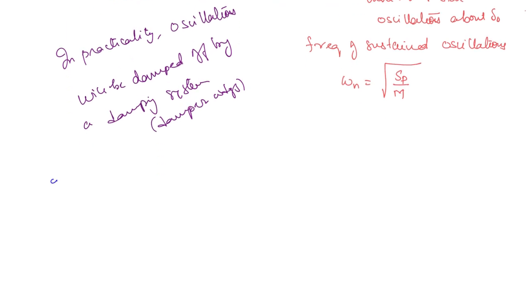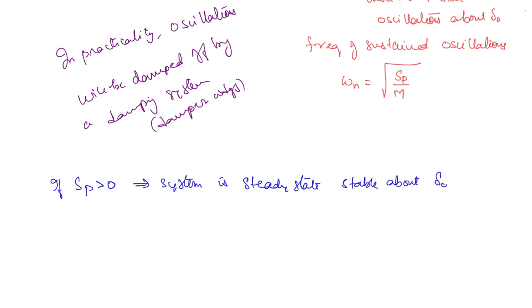So you can write, if Sp is greater than 0, then the system is steady state stable about the delta naught. And if Sp is less than 0, then the system will be unstable. So from here you will get the limit of instability, right?